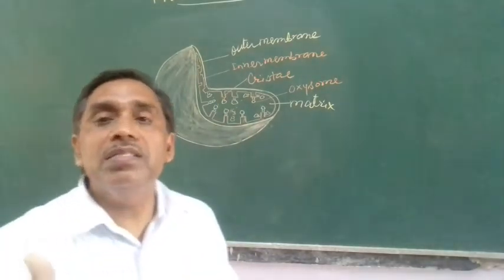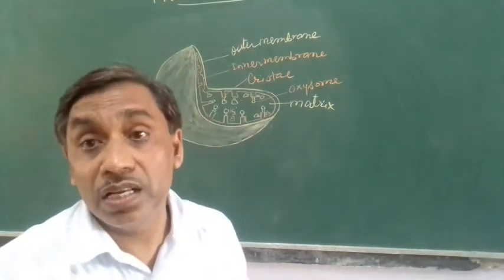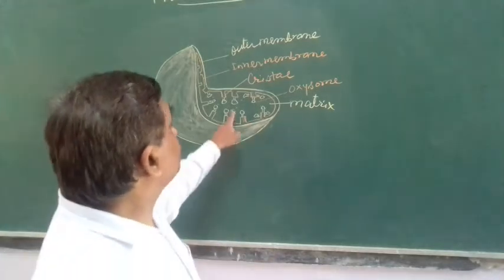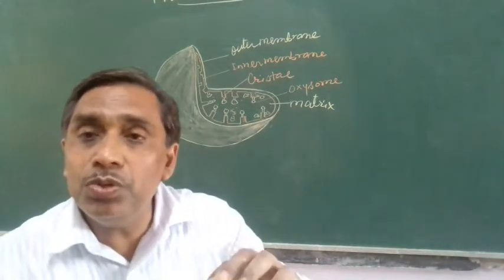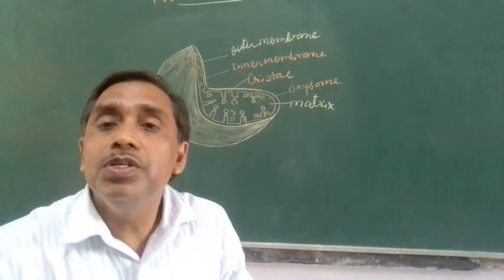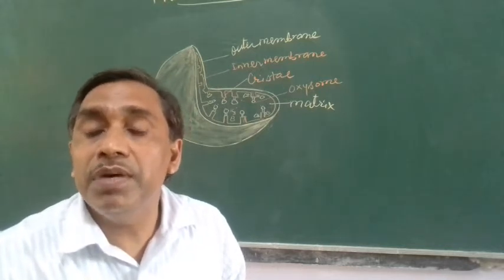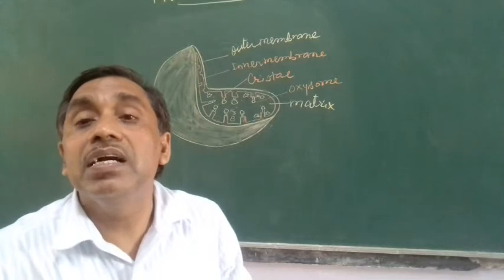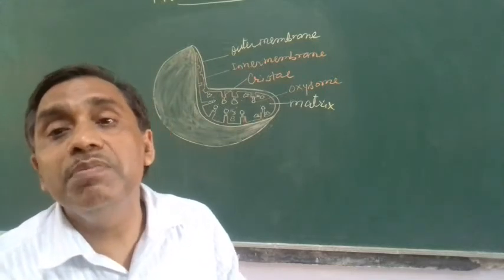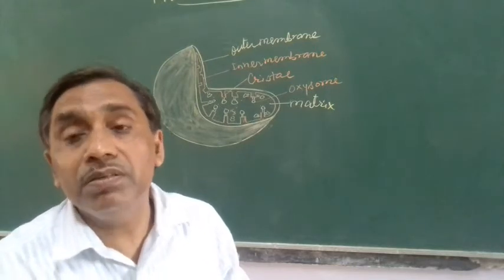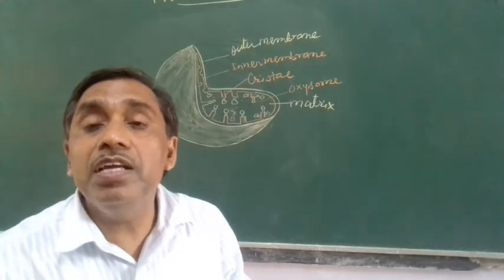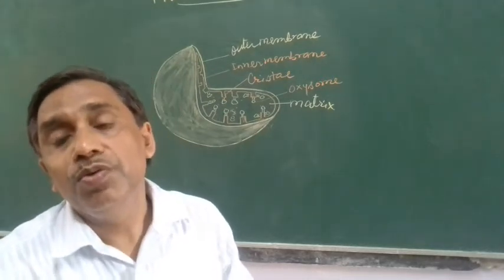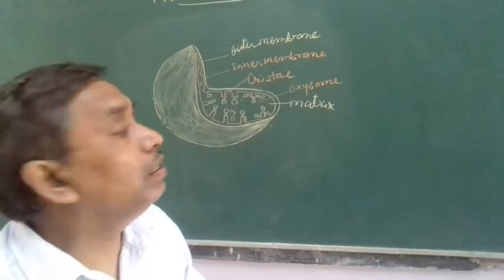So the mitochondria is called a semi-autonomous cell organelle. Due to the presence of ribosomes and DNA, it is able to regulate the synthesis of some proteins needed by mitochondria, and it can replicate its number in the cell according to need. So it is called a semi-autonomous cell organelle. But the mitochondria is also called the powerhouse of the cell. Why is it called the powerhouse of the cell?